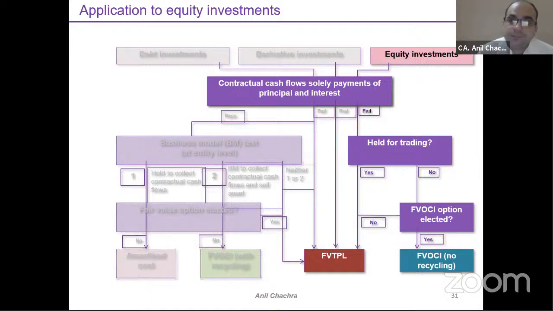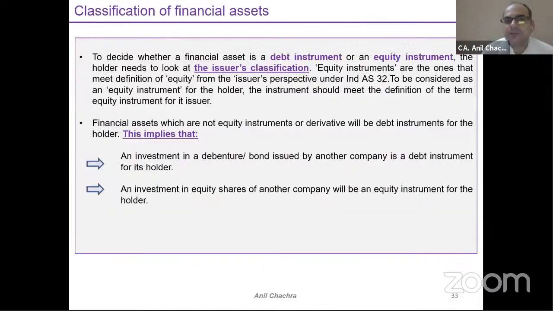If not, there is one criterion left, which is called fair valuation through other comprehensive income, FVOCI. So under the debt part as well as under the equity part, one method is common, which is fair valuation through other comprehensive income. But there's a difference. What is the difference between these two?